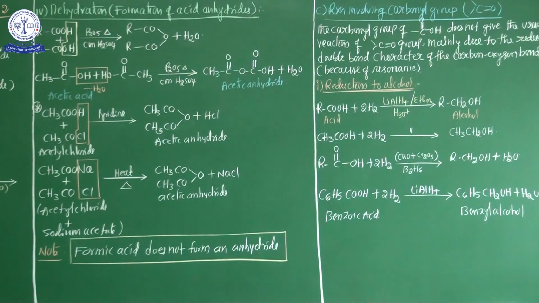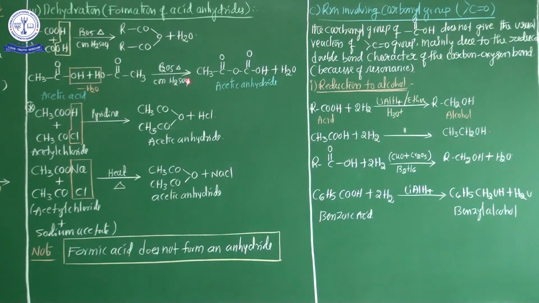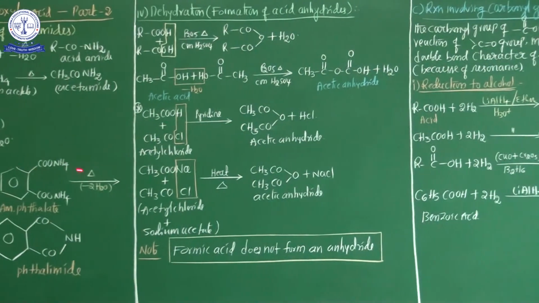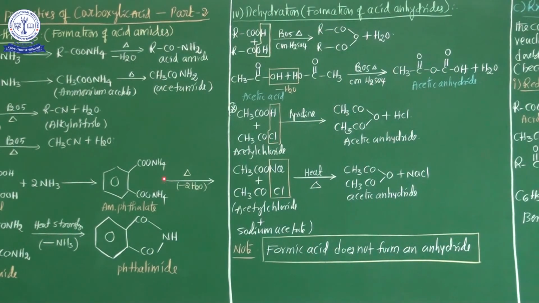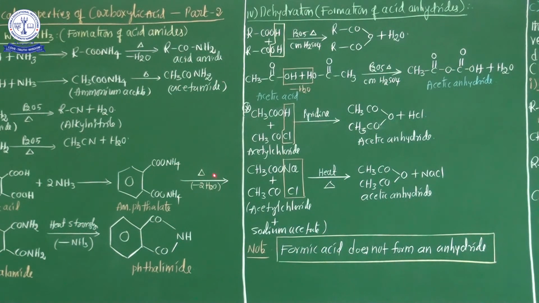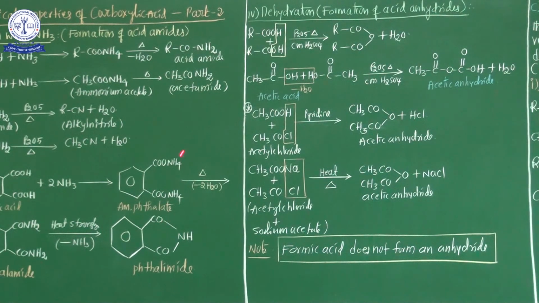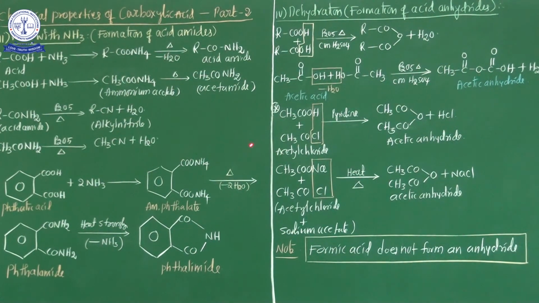You know that the second category of chemical properties is reactions involving the hydroxyl group. In the reactions involving the hydroxyl group, there are 4 reactions. Number 1, reaction with alcohol, it's nothing but formation of ester, the esterification reaction. Already I clearly explained esterification along with the mechanism in my previous classes. The second is reactions with PCl5, PCl3, thionyl chloride, the third is reactions with ammonia, and the fourth is the dehydration process.